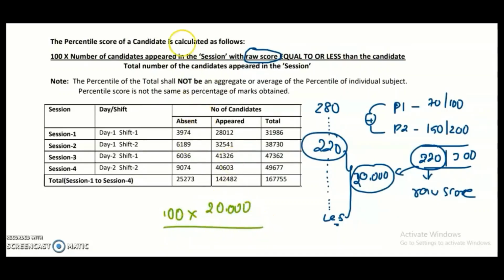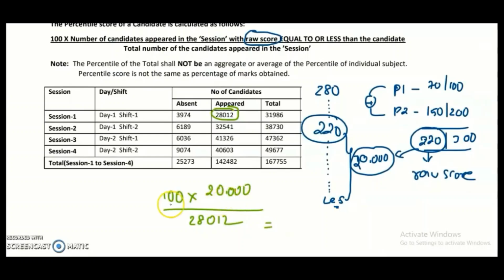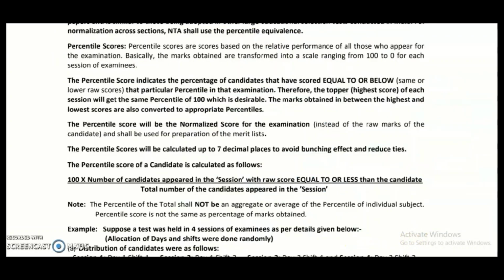So here I am taking 20,000 divided by the total number of candidates appeared in that session. Here we are calculating for session 1. How many candidates appeared here? 28,012 candidates appeared. So now the percentile can be calculated from this. Here it becomes equal to 71.3979222976.